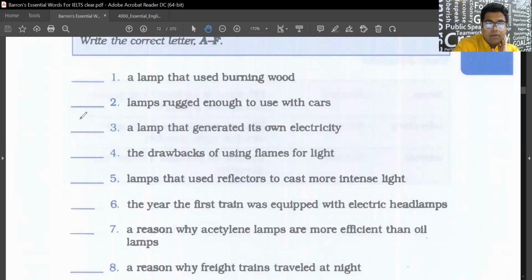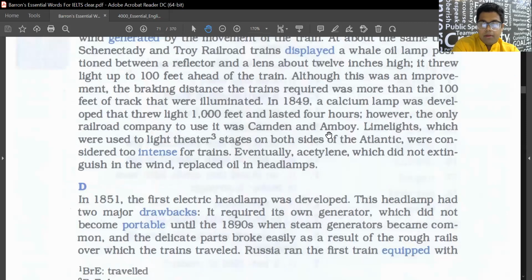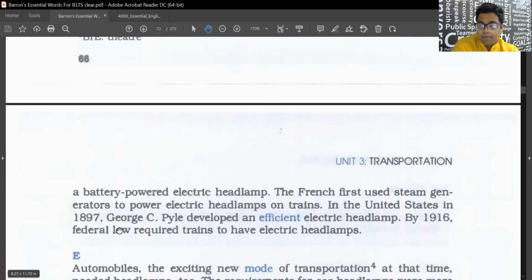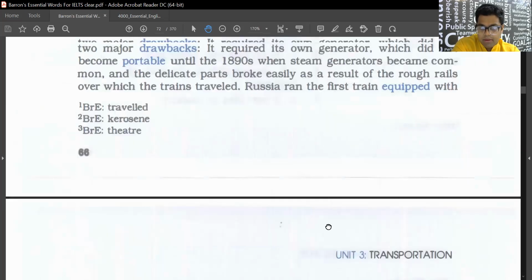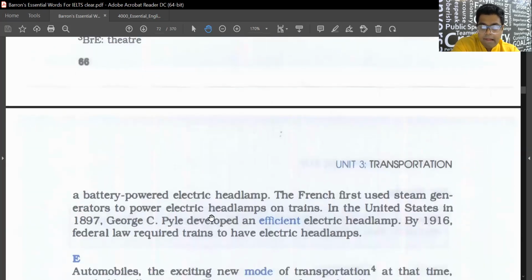So we're talking about D and 6. Okay. A lamp that generated its own electricity, correct? And the second is the year the first train was equipped with electric headlamps. So what was that year? 1897. Yeah, correct. So the year is mentioned here.